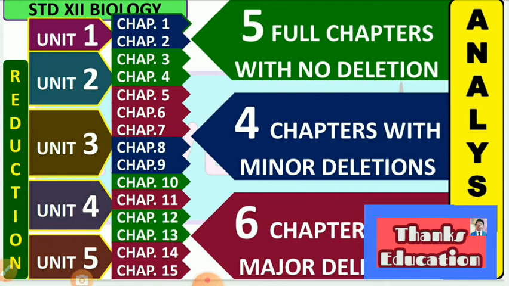While 4 chapters with minor deletions. These 4 chapters are chapter number 1, chapter number 2, chapter number 8, chapter number 9, while 6 chapters with major deletions. These chapters include chapter number 5, chapter number 6, 7, chapter number 11, chapter number 14, and chapter number 15.